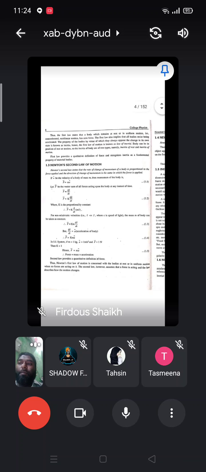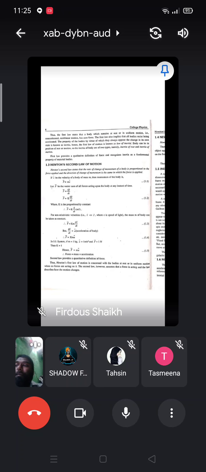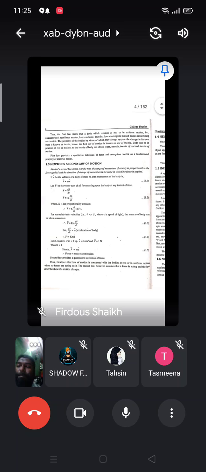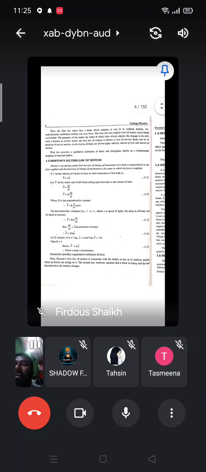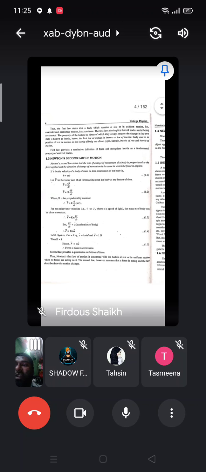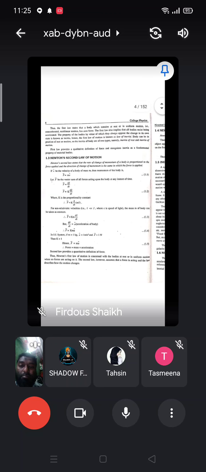A body can be in a position of rest or motion, so the inertia of a body is of two types, namely inertia of rest and inertia of motion. That may come for the MCQ purpose. The property of the body by virtue of which it always opposes the change in its own state is known as inertia. The first law provides a qualitative definition of force and recognizes inertia as a fundamental property of material bodies.